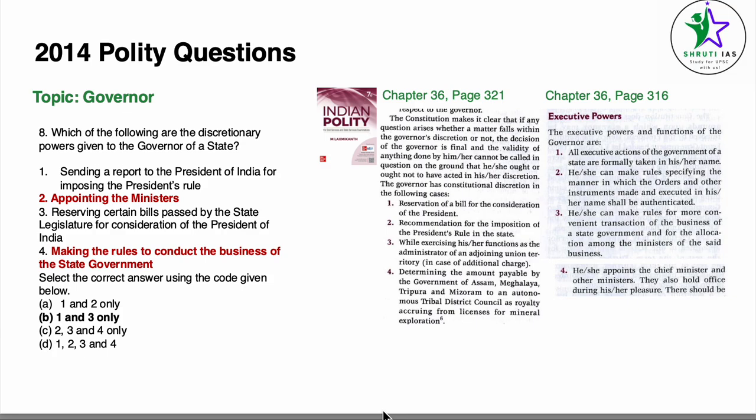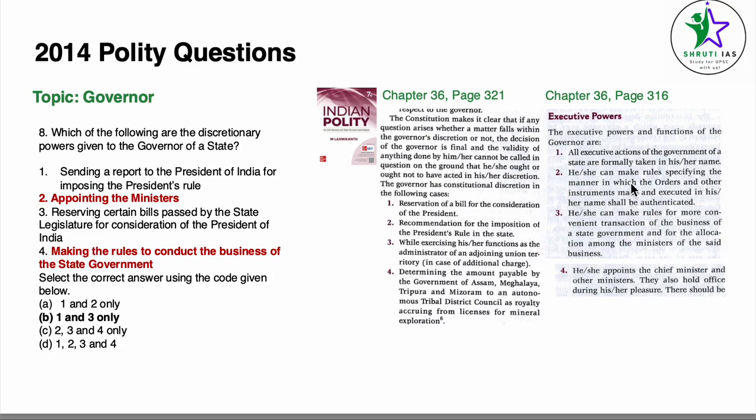Coming to question number 8, the topic is governor. Which of the following are the discretionary powers given to the governor of the state? For this, we go to chapter number 36, governors. Now, point number 4 and point number 2 are also powers of a governor, but they are executive powers of a governor. And in page number 316 in the chapter governor, we can see in point number 2, she can make, fourth point is here in point number 2.